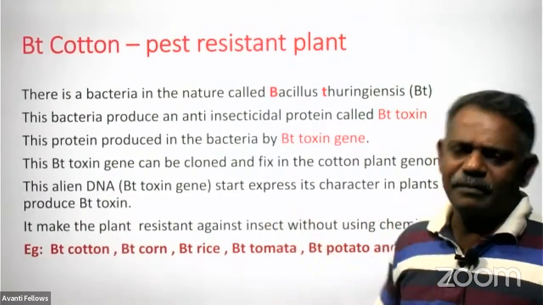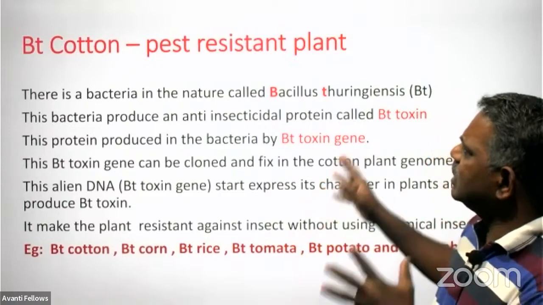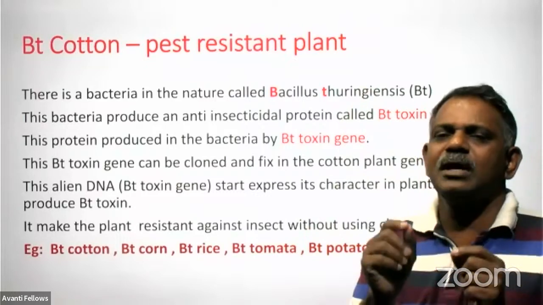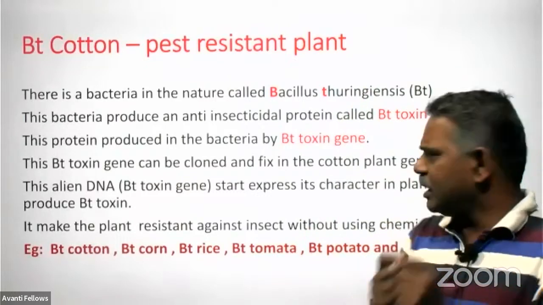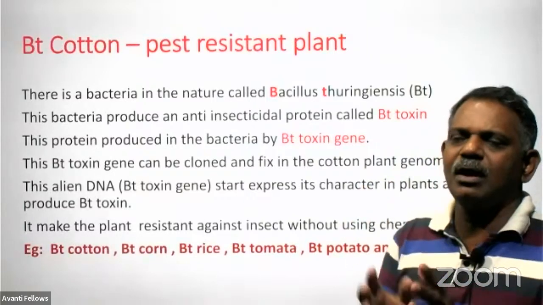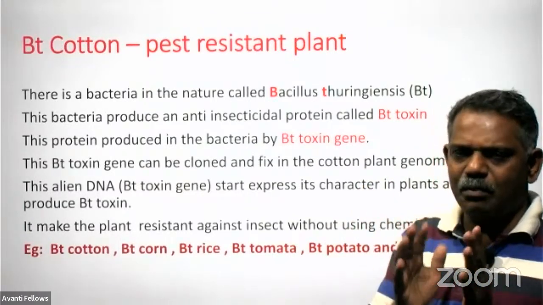Cry gene. So this gene present in the genome of Bacillus thuringiensis produces a protein, and it is called Bt toxin, or we call it cry protein.